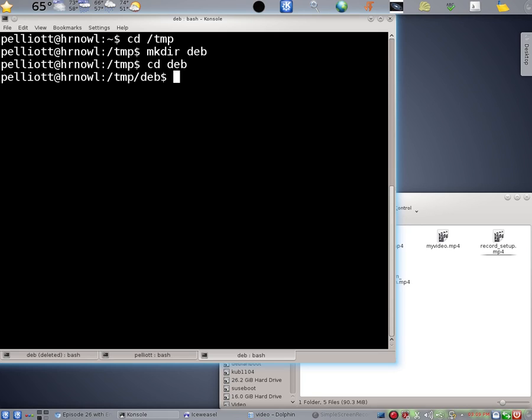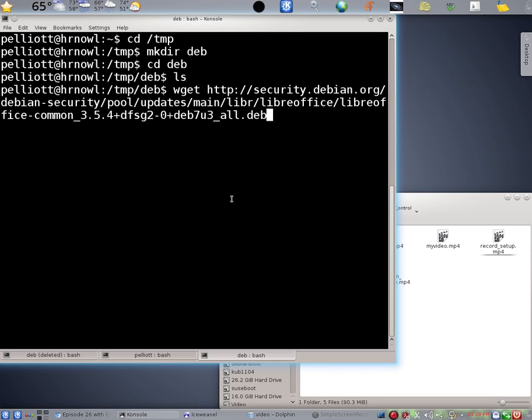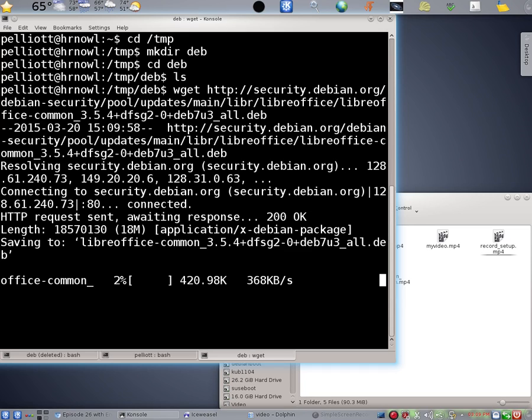If we use ls, we will see that we are now in an empty subdirectory. Well, the wget program gets URLs from the internet, and we have a URL in our paste buffer. So let us now download that file to our computer. It's downloading now.